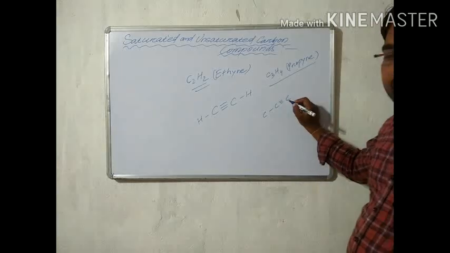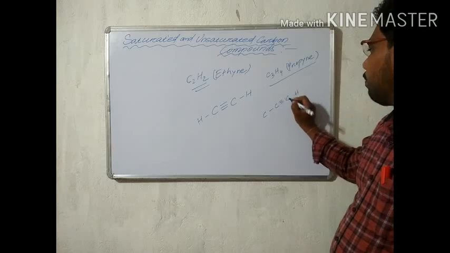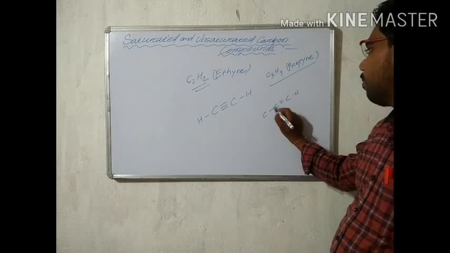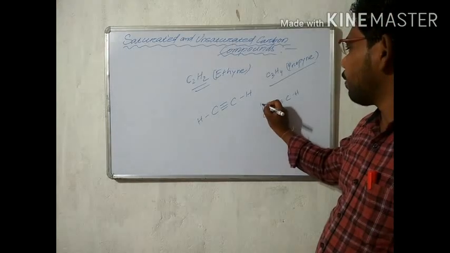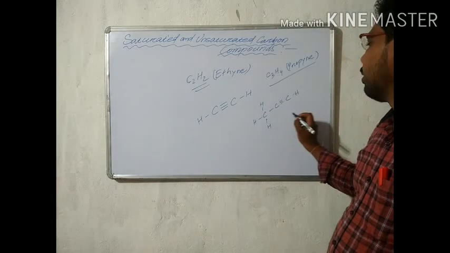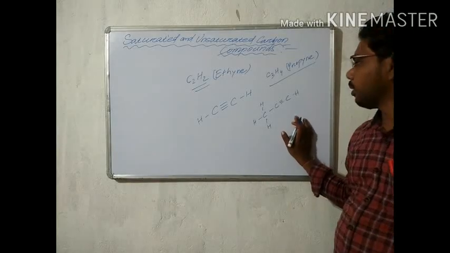Then how many hydrogens are attached to this carbon? Only 1. The other carbon has no hydrogen, because 3 bonds plus 1 makes its 4 bonds complete. This end carbon has only 1 bond, which is why 3 hydrogens are attached. This is the complete structure of propyne.